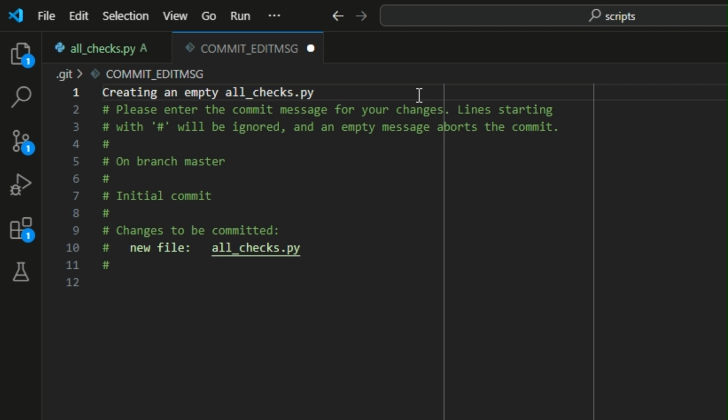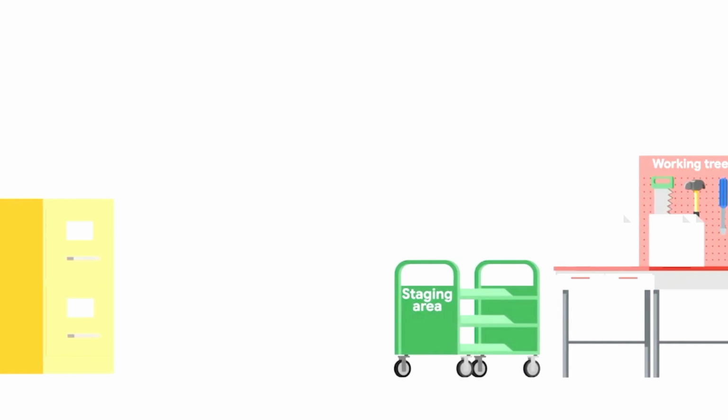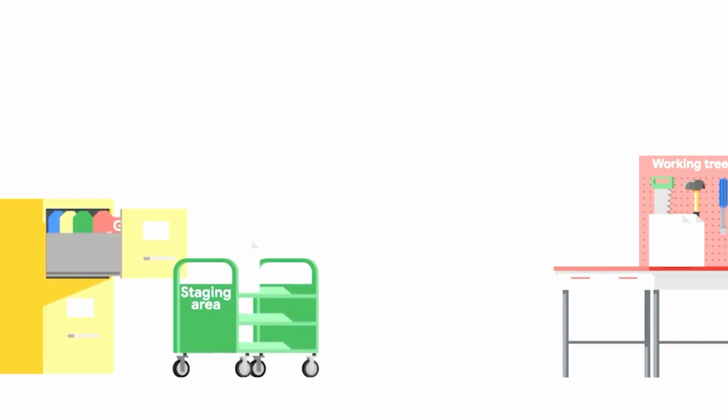As we mentioned, any Git project will consist of 3 sections: the Git directory, the working tree, and the staging area. The Git directory contains the history of all the files and changes. The working tree contains the current state of the project, including any changes that we've made. And the staging area contains the changes that have been marked to be included in the next commit.